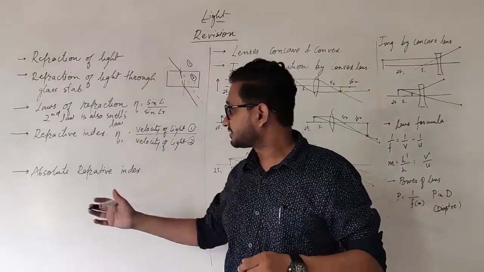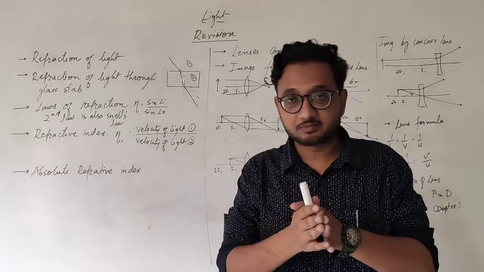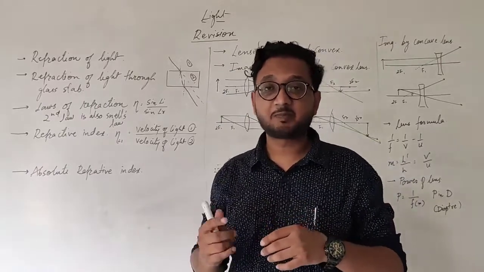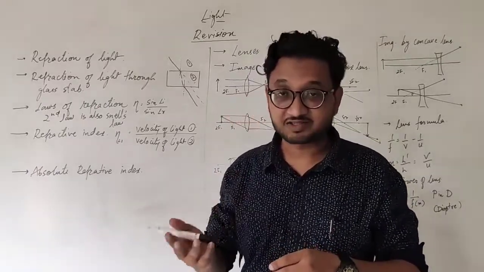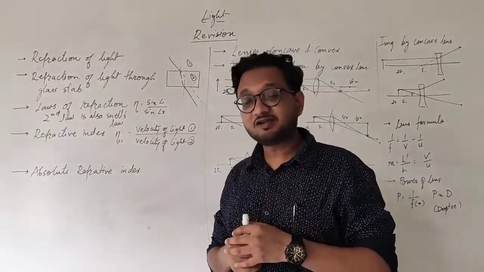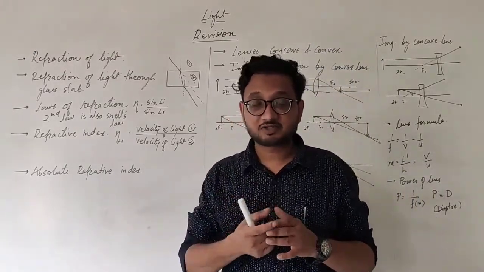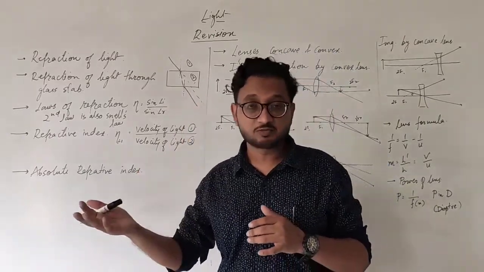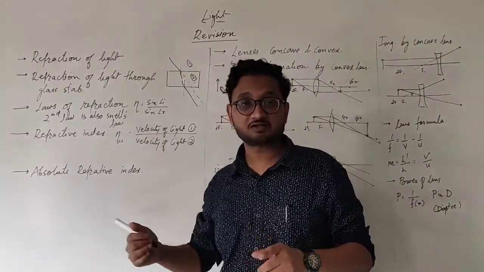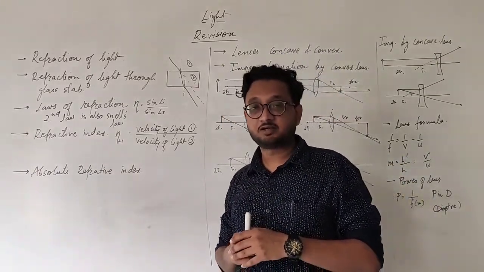Okay students, and the next point is absolute refractive index. Whenever we need to find the refractive index of a particular medium, but it is being compared to air or vacuum, then we call it absolute refractive index. I repeat once again, if we are comparing a particular medium with air or vacuum, that is space, that means no medium, at that time we call that refractive index the absolute refractive index. Okay? I hope it is clear to you students.